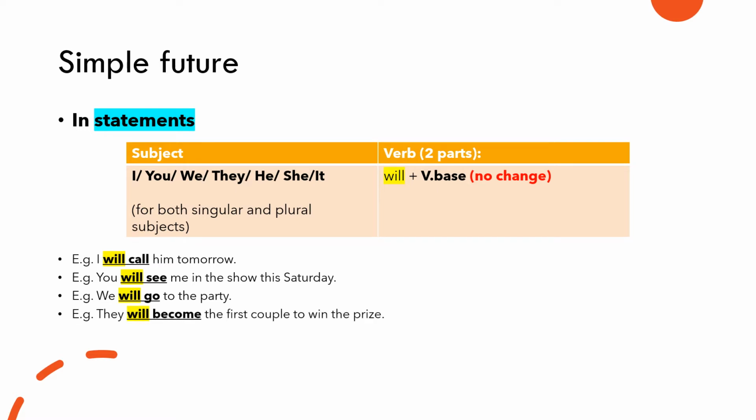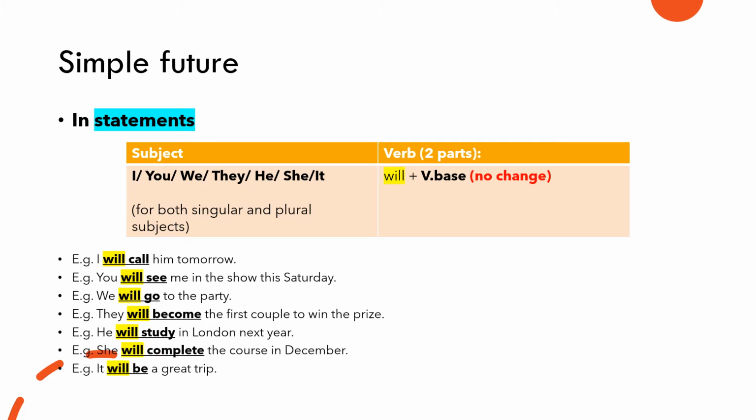They will become the first couple to win the prize. He will study in London next year. She will complete the course in December. It will be a great trip. For all the sentences, for all the subjects, the verb includes two parts. Will plus verb base form.